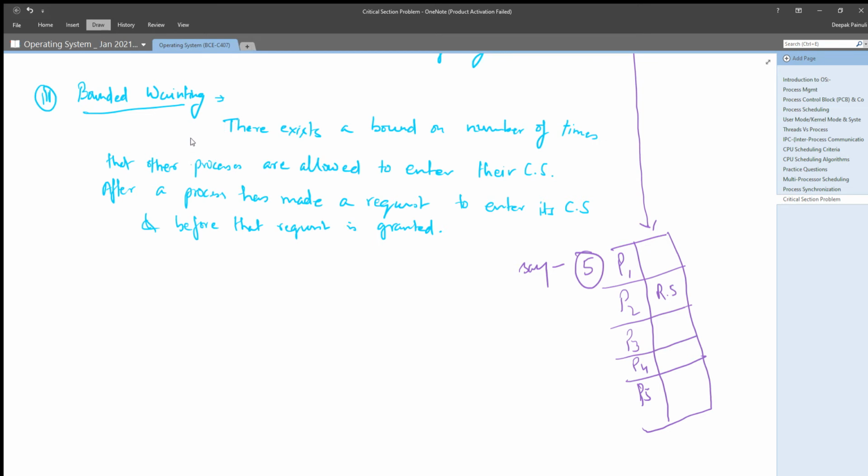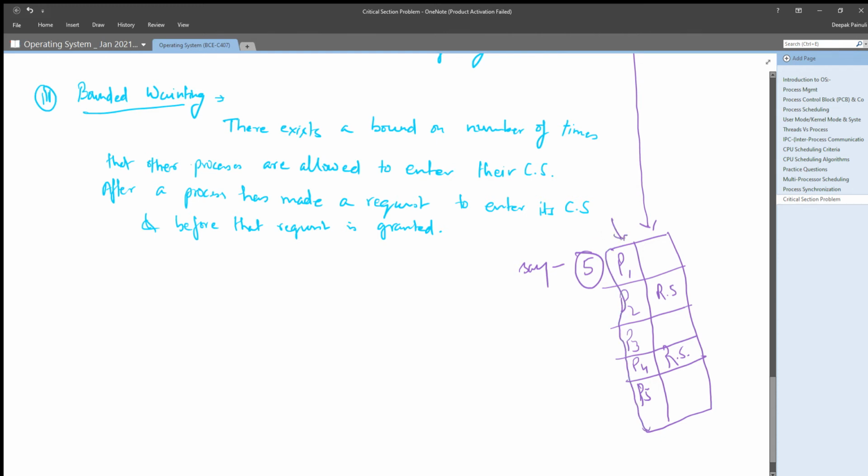Now let us say that out of P1, P2, P3, P4, P5, P2 and P4 are in the remainder section, and the other concurrent processes want to execute their critical section.